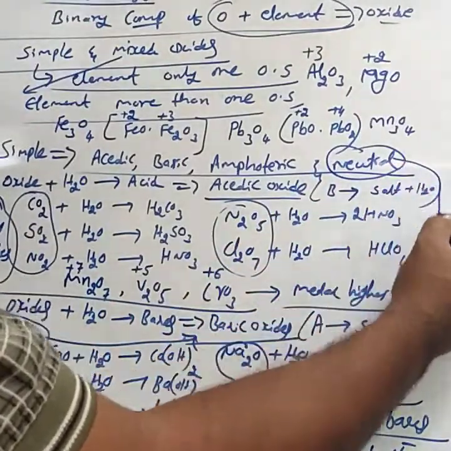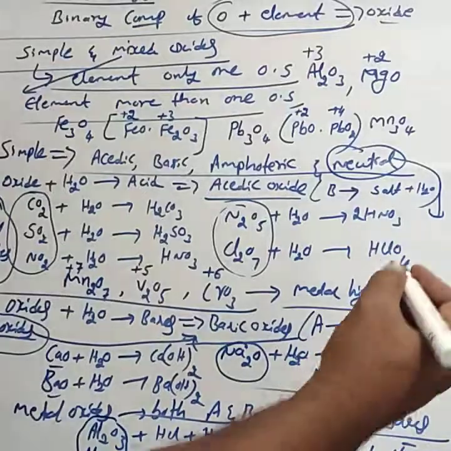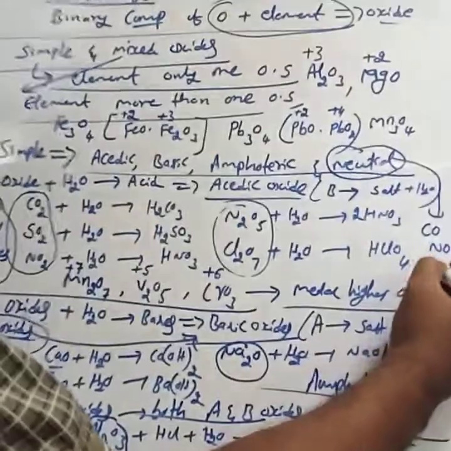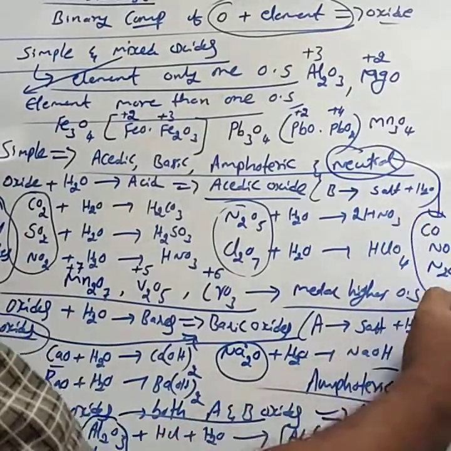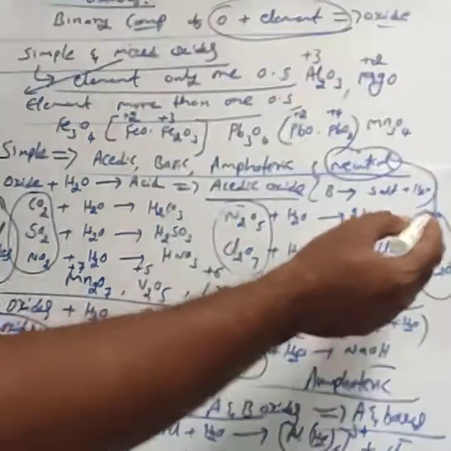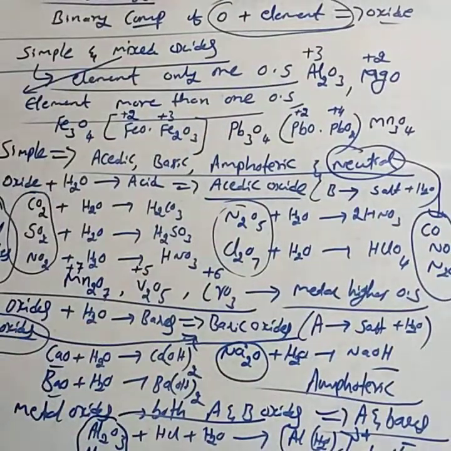Examples for neutral oxides are CO, NO, and N2O. They react with neither acids nor bases. They show neither acidic oxide character nor basic oxide character. Those are called the neutral oxides. This is about the oxides. A very simple concept, but important for the competitive level.